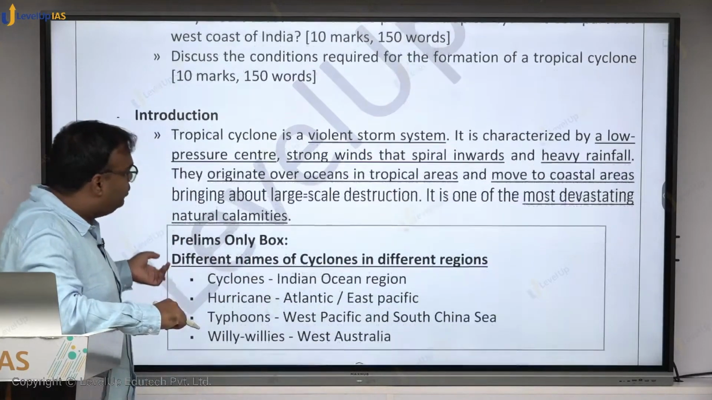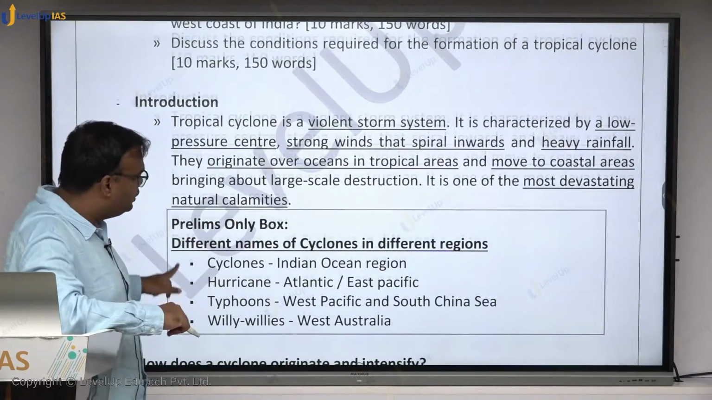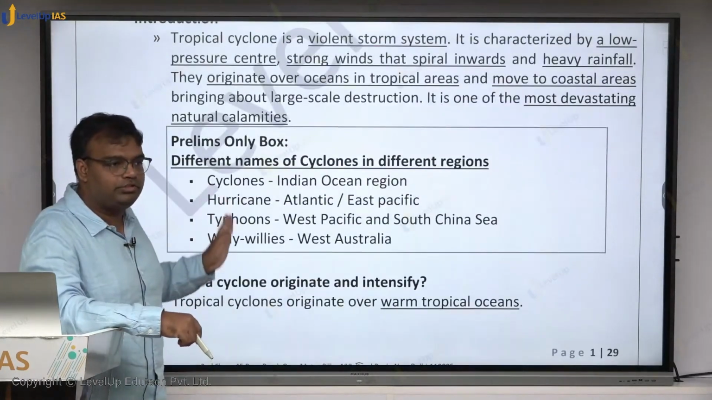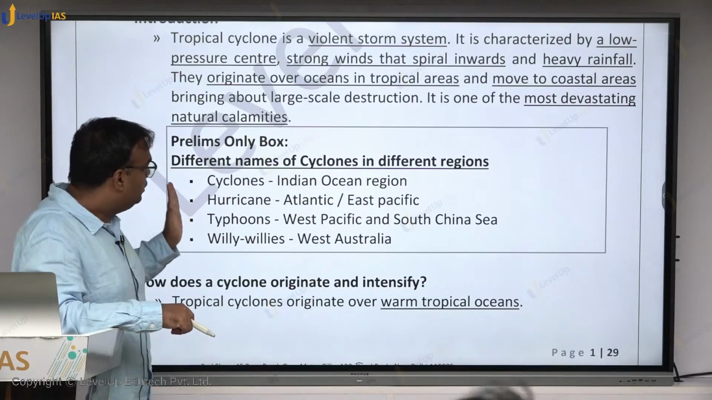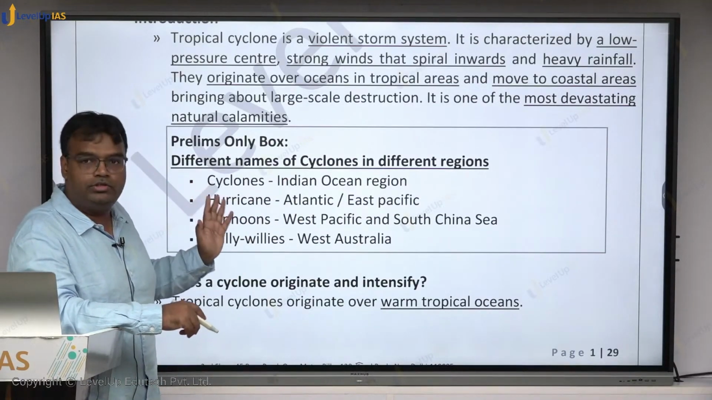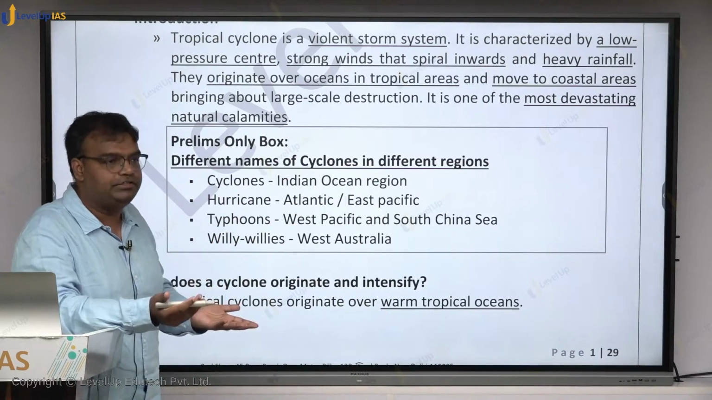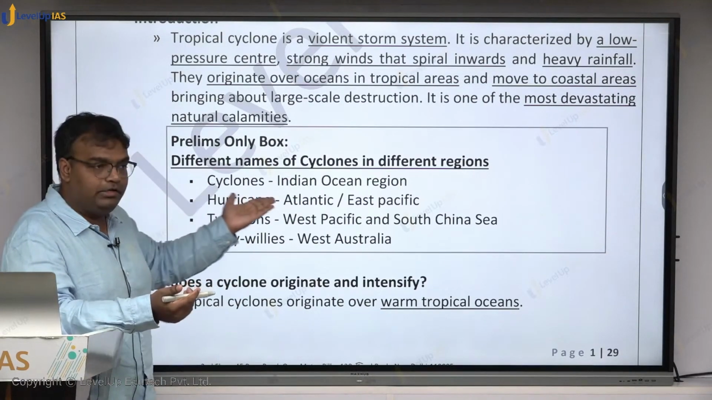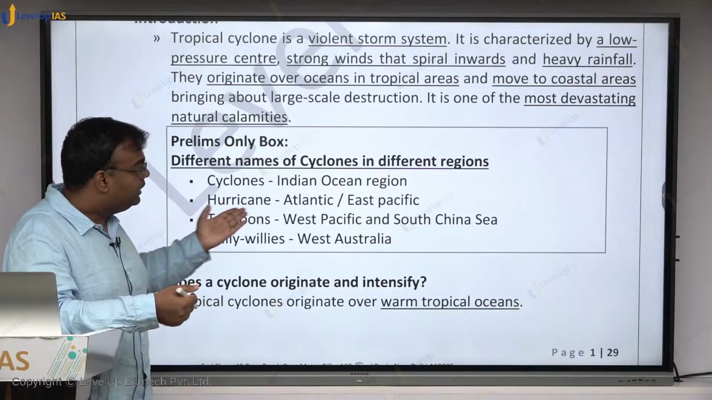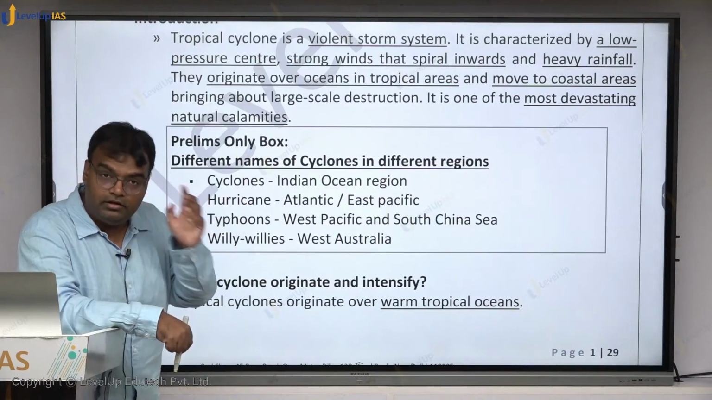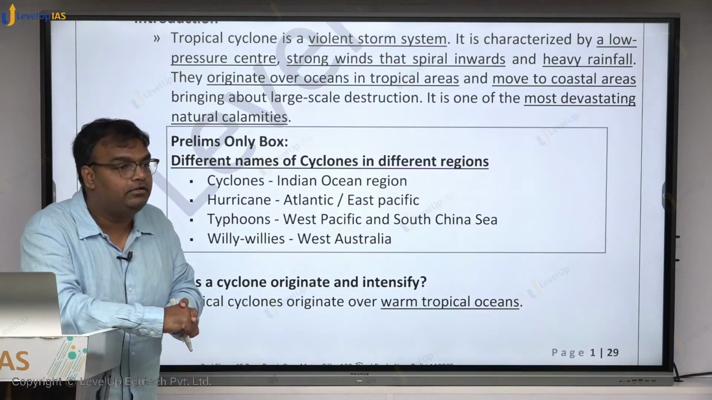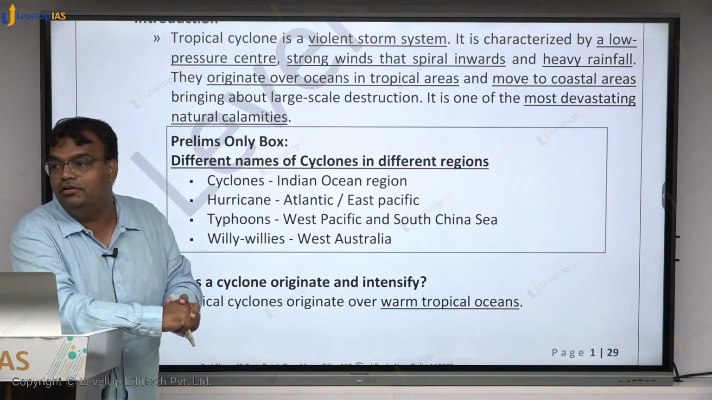Now, there is some other aspect of cyclones too, but before that, in the preliminary examination they may ask you this kind of thing. So I have made a separate prelims box: tropical cyclones are named differently in different regions of the world. For example, in the Indian Ocean region they are called cyclones, but in the Atlantic Ocean they are called hurricanes. Recently, a couple of days ago, a major hurricane came in the US. What was it called?